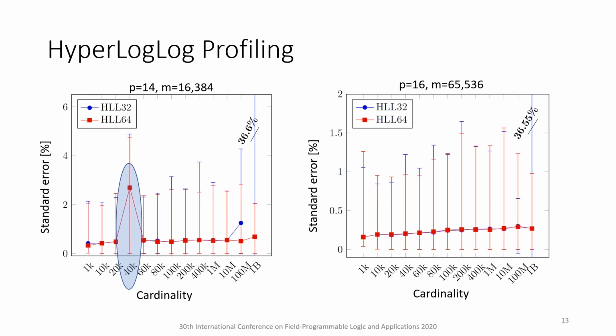A 32-bit hash achieves a standard error less than 2% for all datasets of a cardinality below 100 million. However, the standard errors surge quickly above 35% beyond this point. In the case of the 64-bit hash, the standard error remains close to 1% for the whole cardinality range.